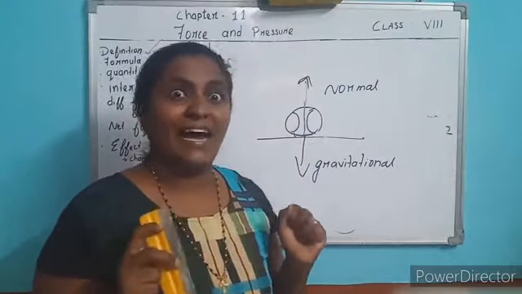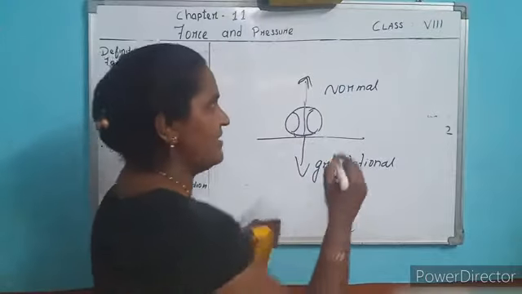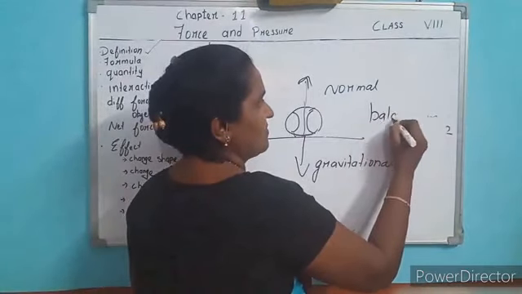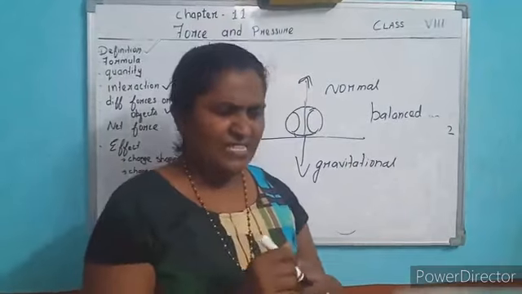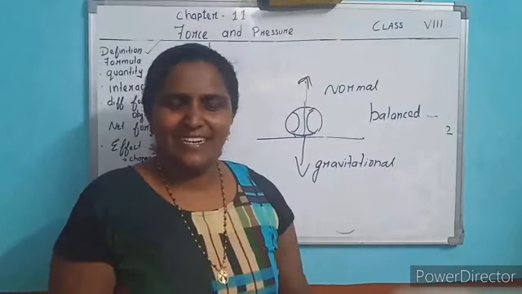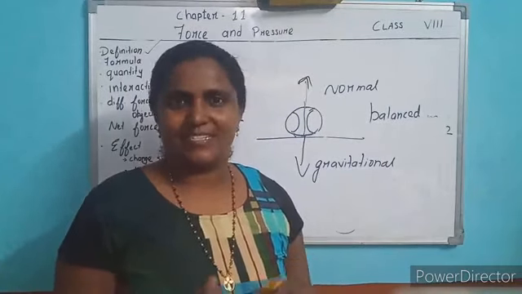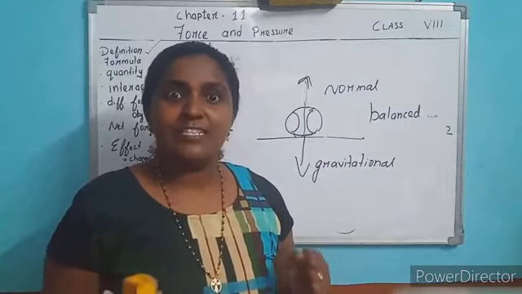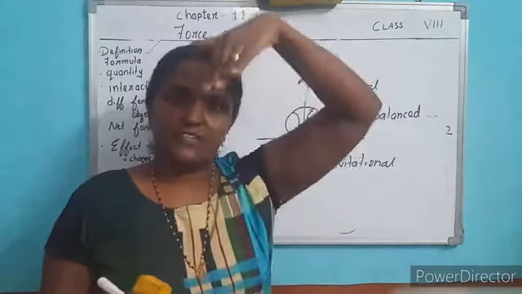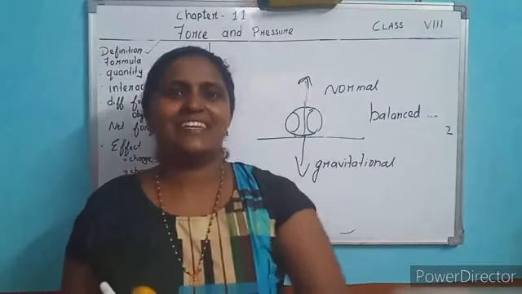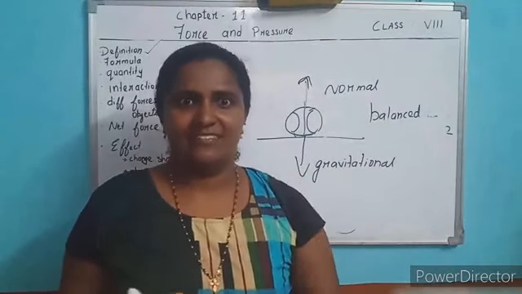This is called balanced force. Why is it balanced? It continues to be at rest because it is balanced by two forces: one is the normal force, the other is the gravitational force towards the earth.